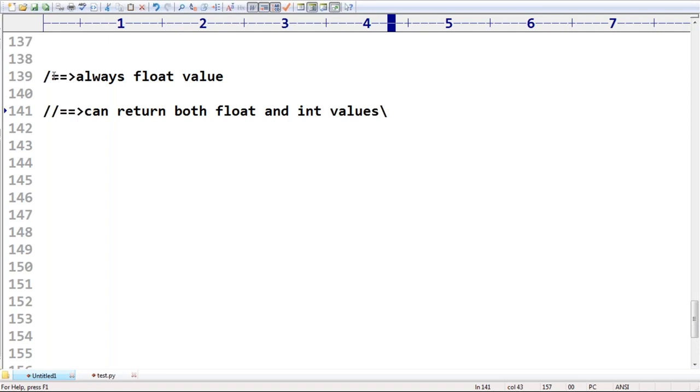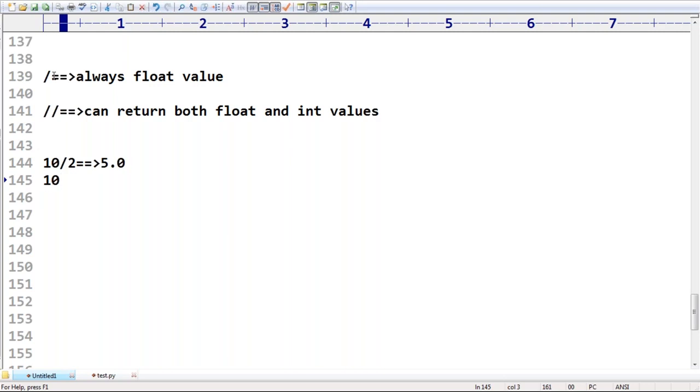Remember this. Now, to take a special case, 10 by 2. What's the answer we are going to get? 5.0, not 5. 10 by 2 is nothing but 5.0.